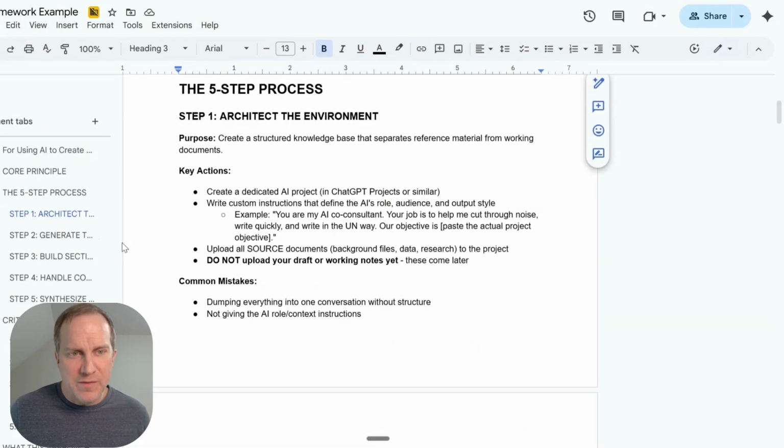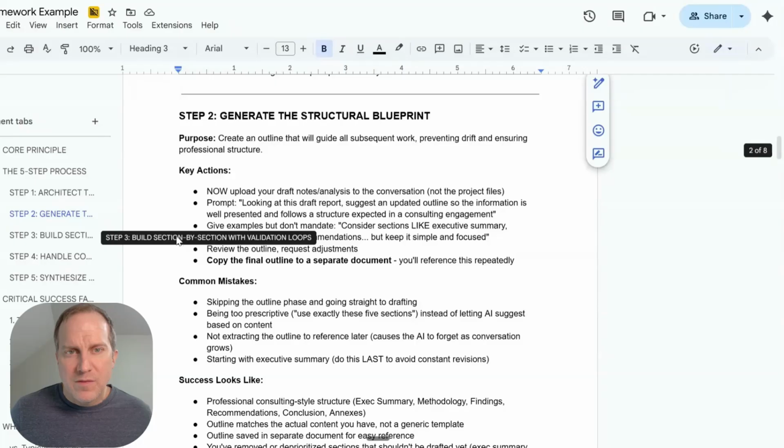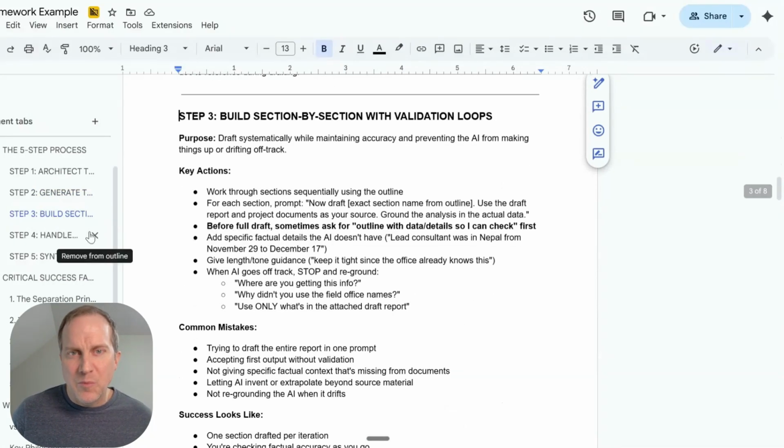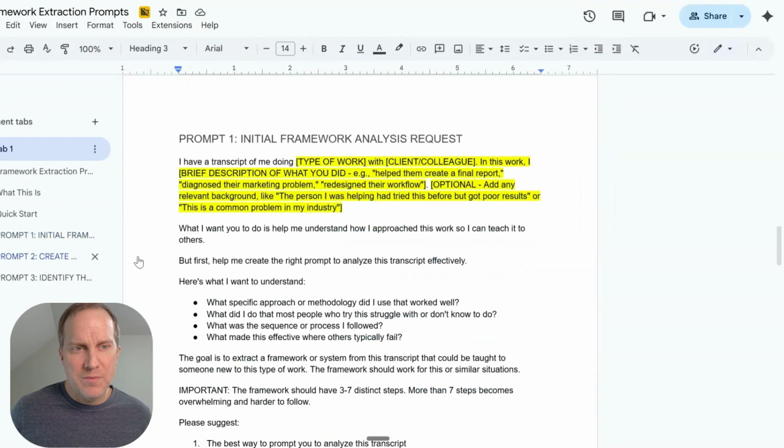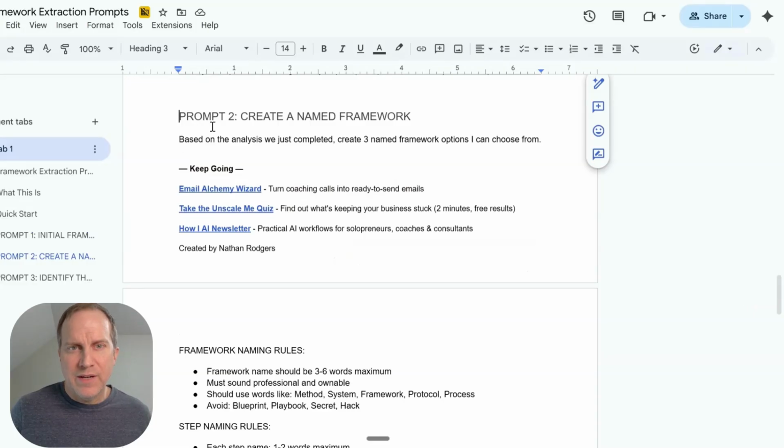Architect the environment. Let's see if I can pull this out. Generate the structural blueprint, build section by section. So they're not bad. They're very descriptive names, but I want to come up with maybe more unique, mechanism-style names, something that's a little bit more catchy. So what we're going to do is go back over here to our prompts. And now I've got a named framework.